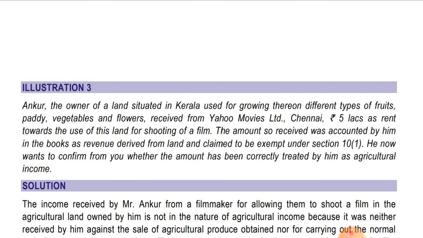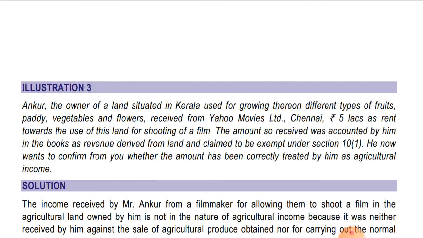So this is a favorite question of ICAI, okay, that might come in the exam. So in this case, as on the agriculture land there is a shooting going on, there is no direct nexus with the agriculture income in that. Okay, because no manufacturing, no agricultural work is being carried out on this land in respect of that shooting.